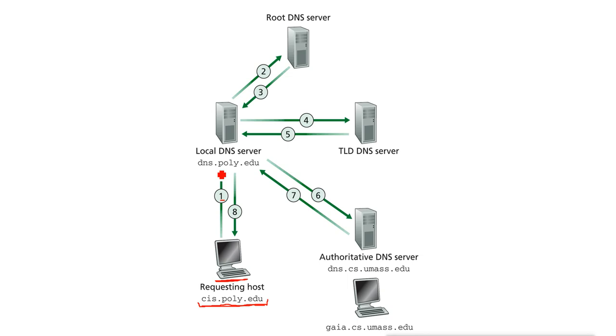Now what will it do? This DNS server first checks its cache. If it has resolved for any other machine before, then it has a cache for that record. If it does not have any cache, then it will send the request to the root DNS server.